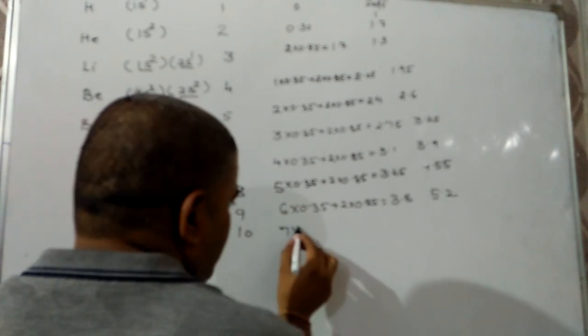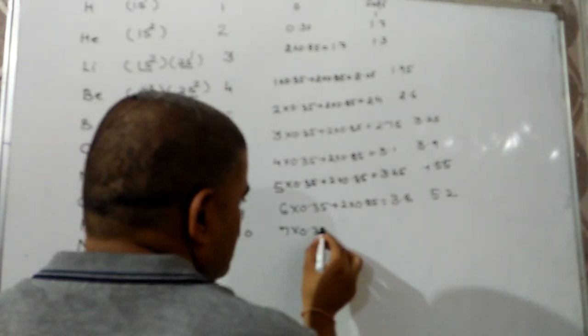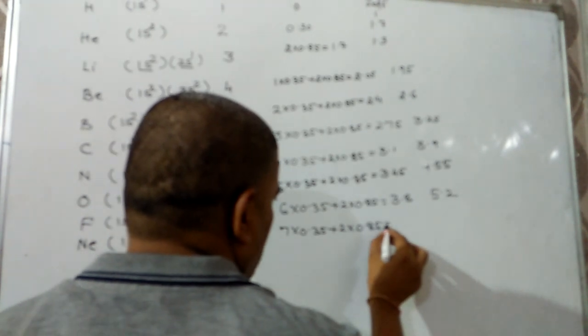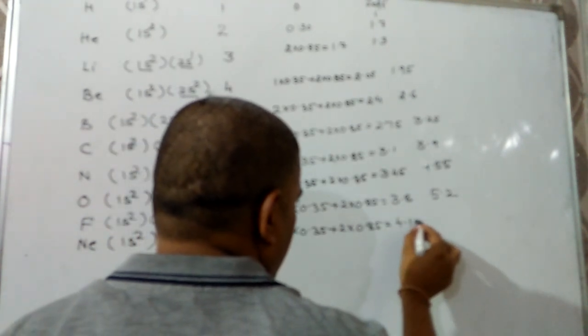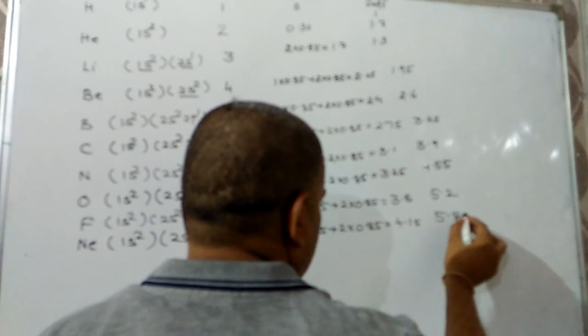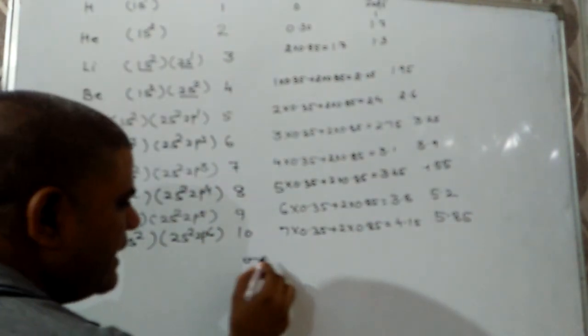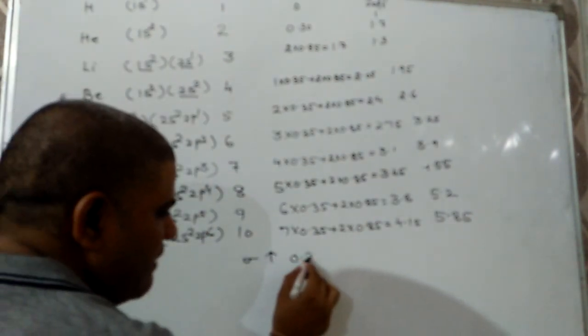So it will be 1s2, 2s2, 2p6. Atomic number is 10. 7 into 0.35 plus 2 into 0.85, that comes out to be 4.15. Effective nuclear charge 5.85.